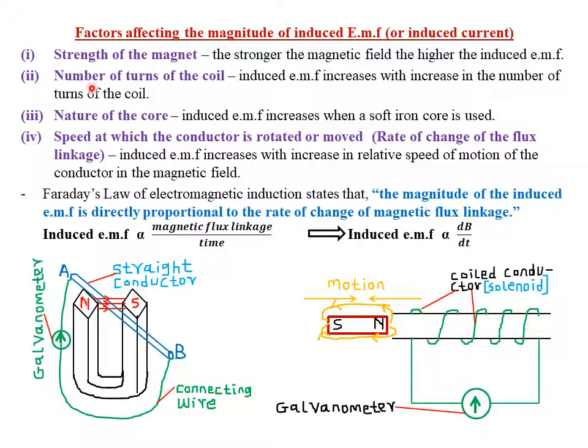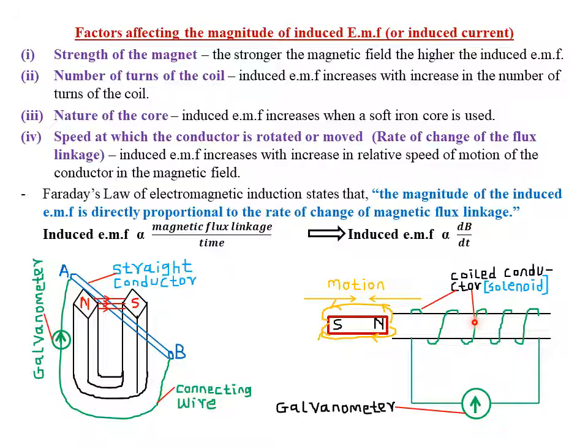Then the second factor is the number of turns of the coil, whereby you are saying that induced EMF increases with increase in the number of turns of the coil. For example, in this particular case, you can see this is our coil. It has some turns here. For example, these are 1, 2, 3, 4, about 5 turns. So if you want the EMF induced to be more, you simply increase the number of turns of this particular coil. For example, apart from having 5 turns, you can maybe make 20 turns.